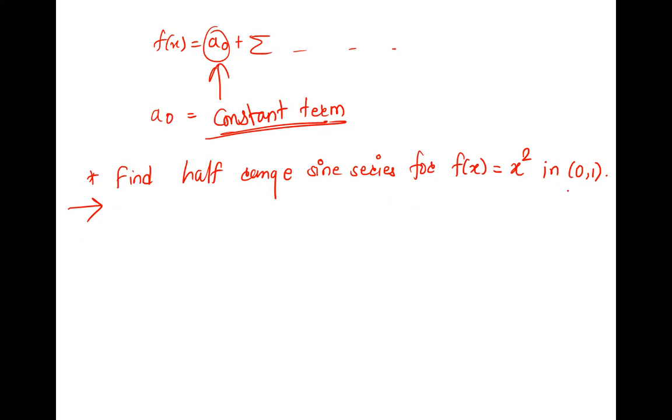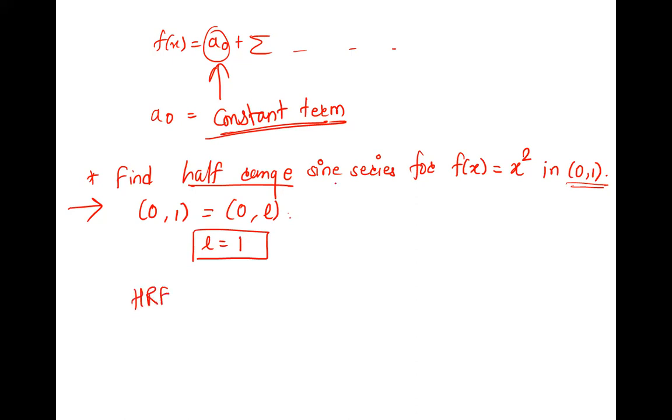Given interval is 0 to 1. And as we have seen, we'll look at the words to decide which series we are going to find. Is it Fourier? Is it half range or what? So what is it here? Half range, correct. And half range is compared with 0 to L. So L is here 1. And now at 0 to L, it is half range. Half range which one? Sine. Right, the half range Fourier sine series we have to find.